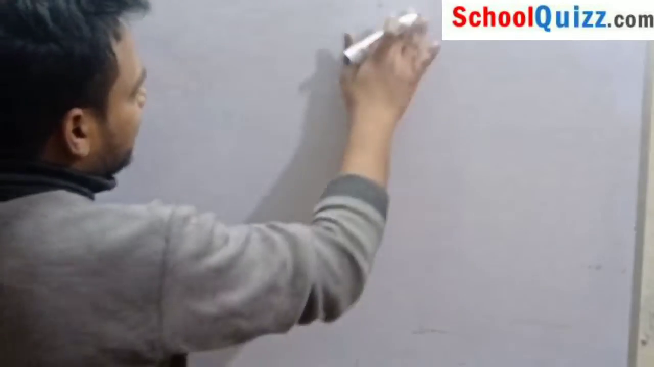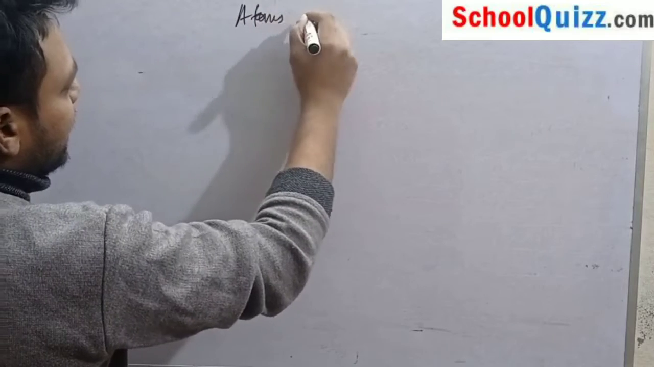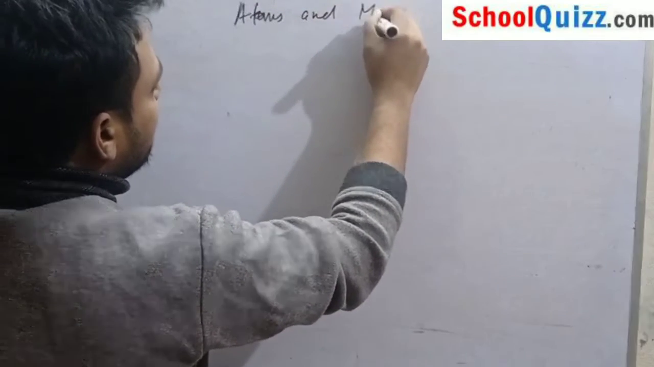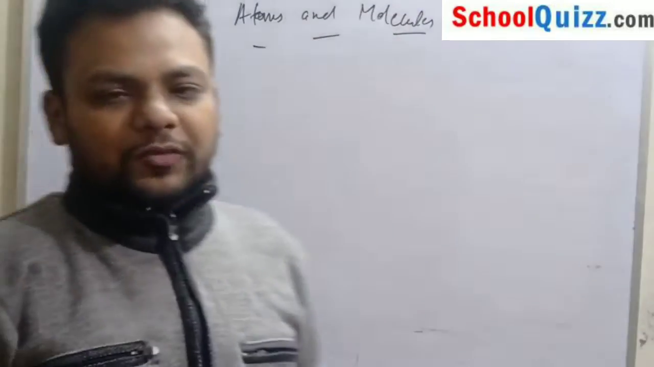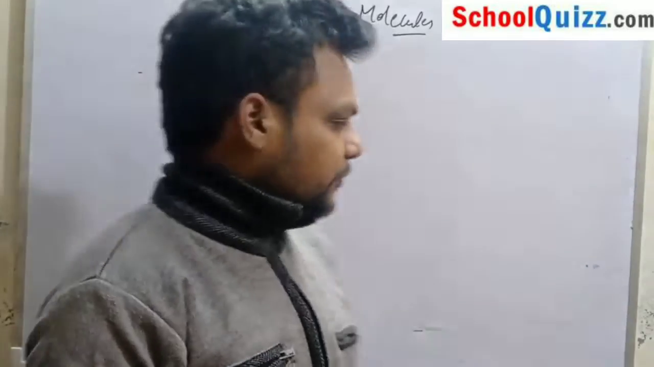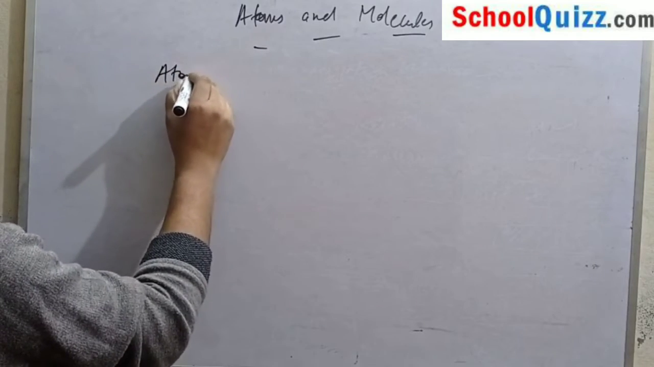Today we will discuss chapter number 3 of class 9 CBSE, that is atoms and molecules. First of all, we will discuss what are atoms.